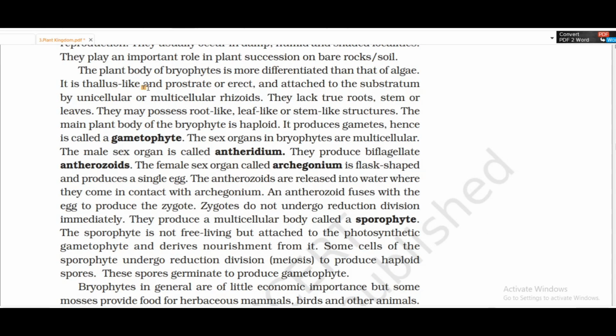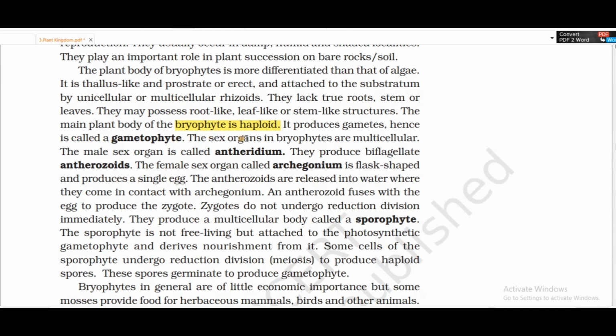The plant body of bryophytes is more differentiated than that of algae. It is thallus-like and prostrate or erect and attached to the substratum by unicellular or multicellular rhizoids. They lack true roots, stem or leaves. They possess root-like, leaf-like, stem-like structures. The main plant body of the bryophyte is haploid. It produces gametes, hence it is called gametophyte.